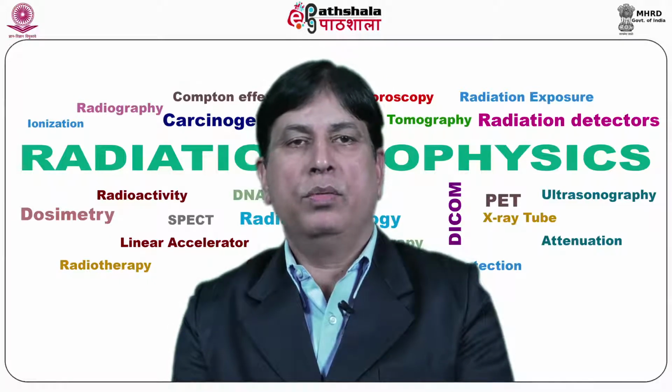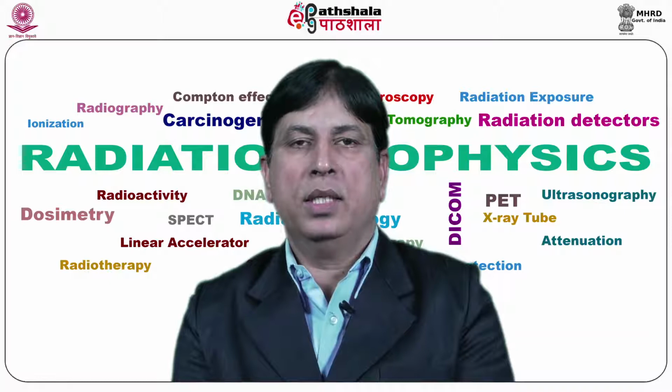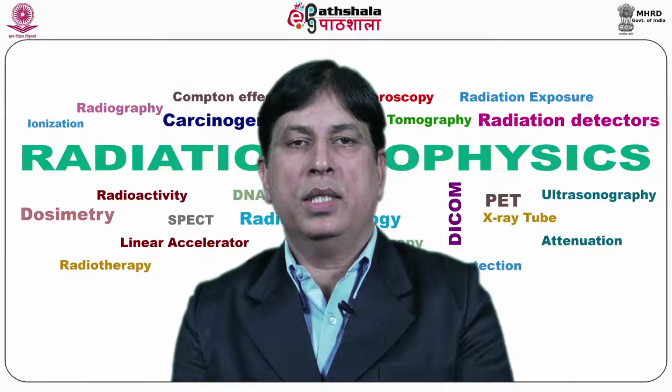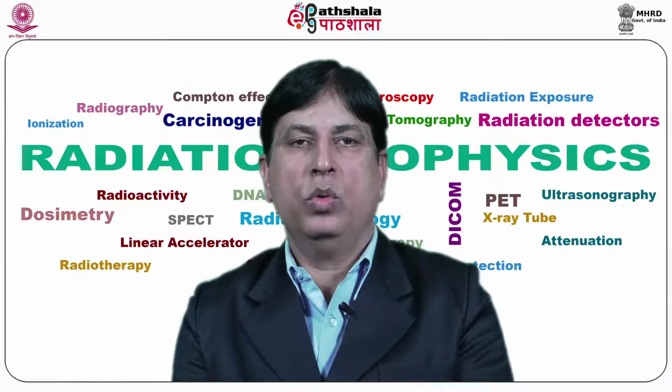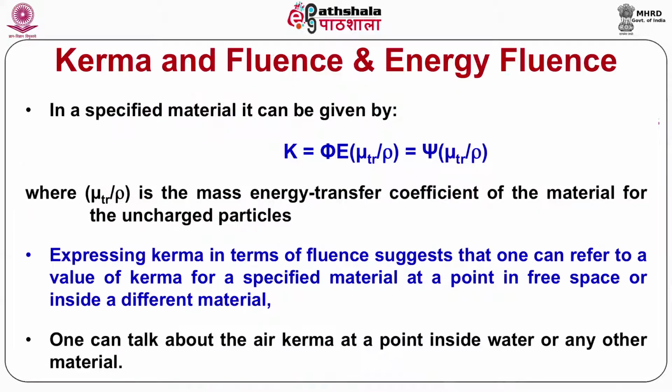The unit of this quantity is joule per kg, and a special name of the unit is Gray. Gray is a unit named after a great scientist and it is mathematically given as 1 Gray is equal to 1 joule per kg. Kerma and fluence and energy fluence.